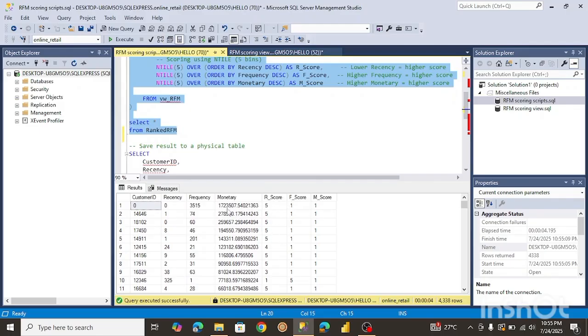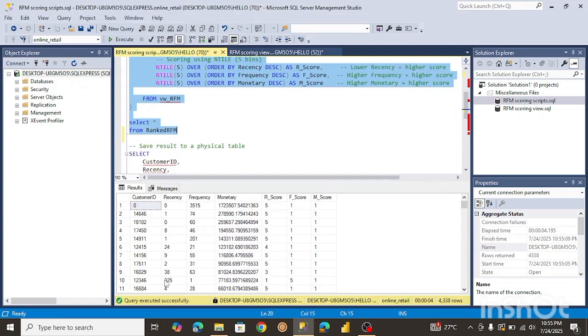You can see the recency here is 0 and it's assigning a score of 5, because the recency is low, right? So it's a pretty good score. You can see that they are coming back on a recent basis, so that's why it's giving a 5.